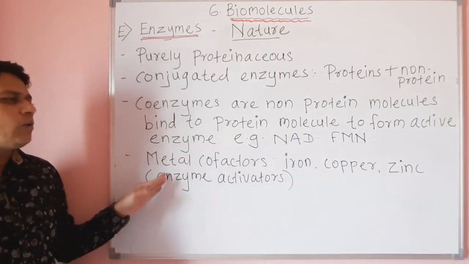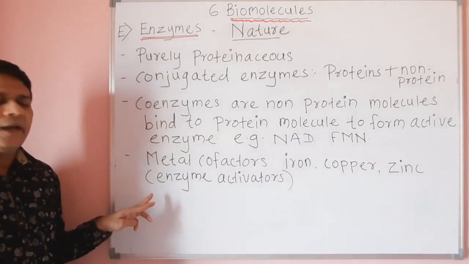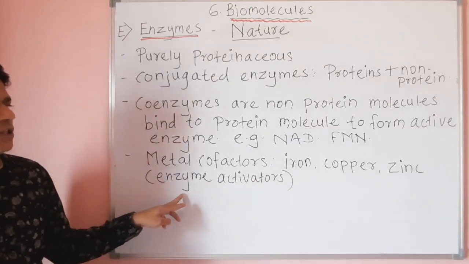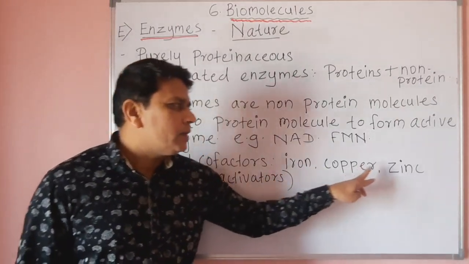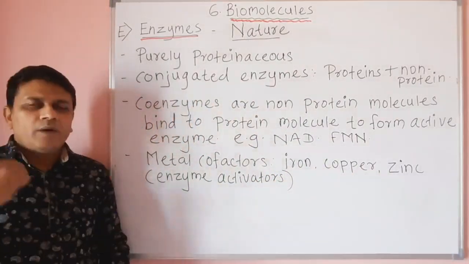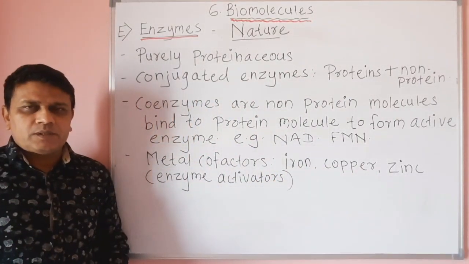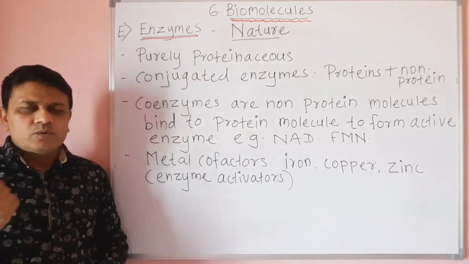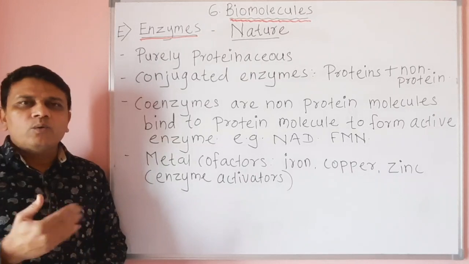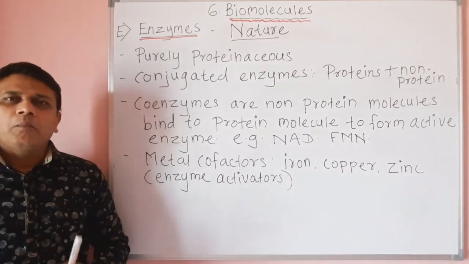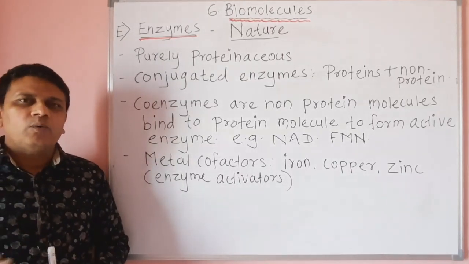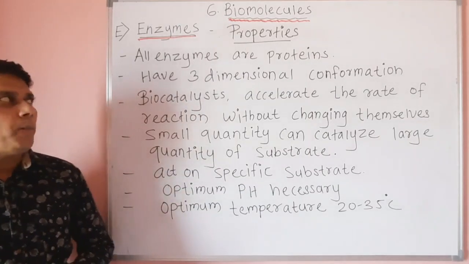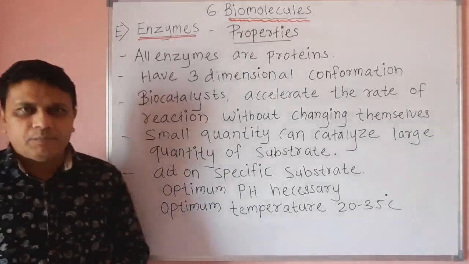Then metal cofactors, or these are called enzyme activators, like ions of iron, copper, zinc also activate the enzymes and are called enzyme activators. So they activate enzymes to accelerate the rate of particular process or particular reactions. Now we will see the properties of enzymes.